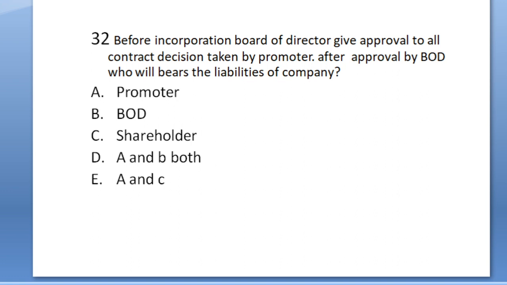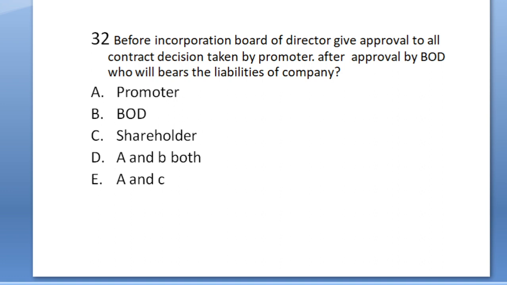Question 32. Before incorporation, Board of Directors give approval to all contract decisions taken by promoter. After approval by BOD, who will bear the liability of the company? Option A, promoter. Option B, BOD. Option C, shareholder. Option D, A and B both, or option E, A and C.